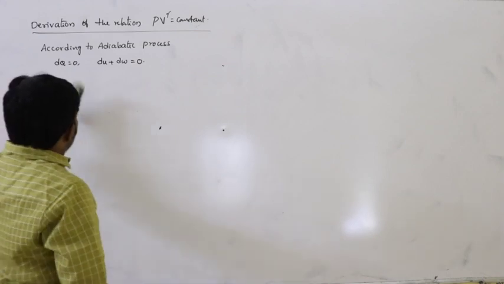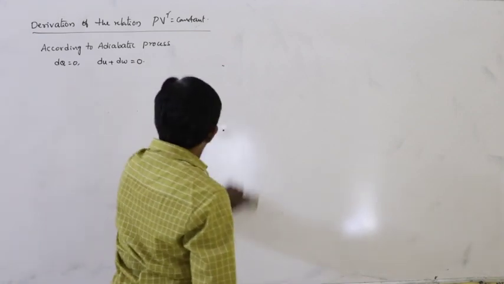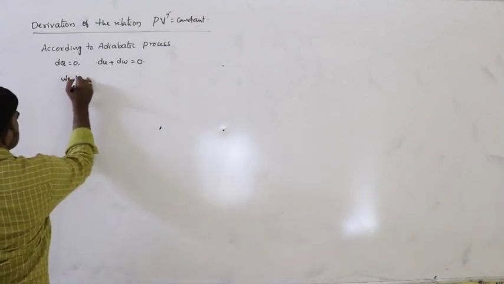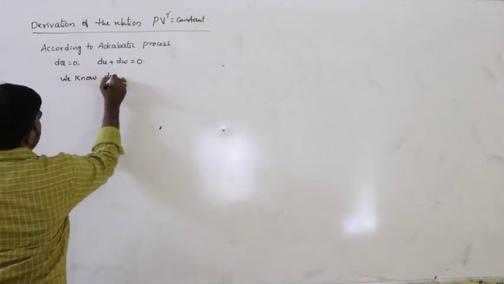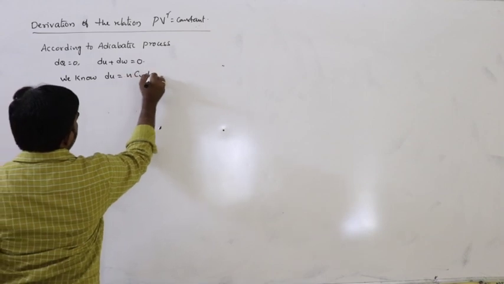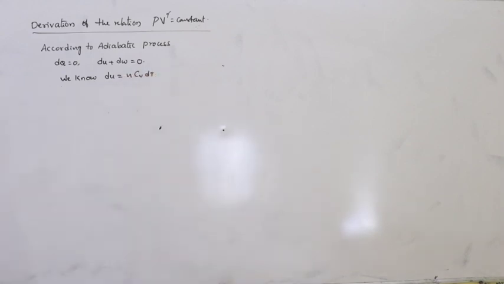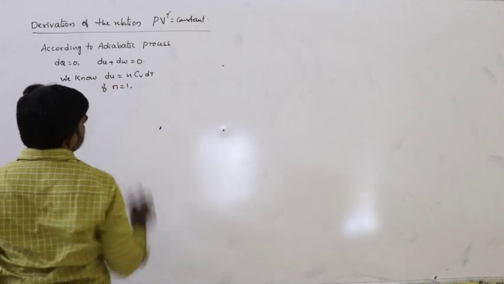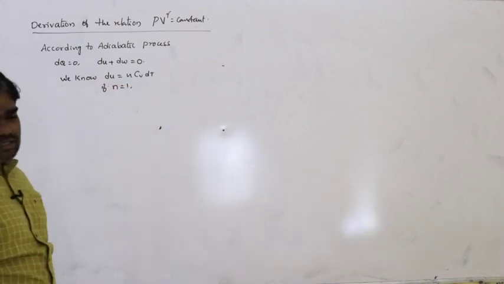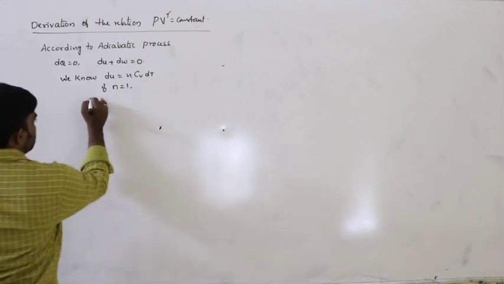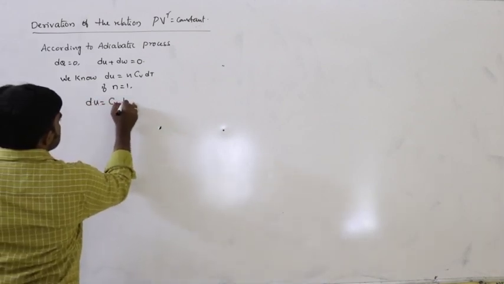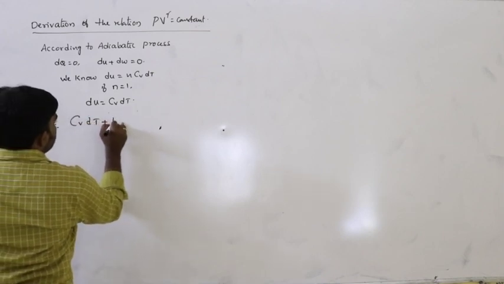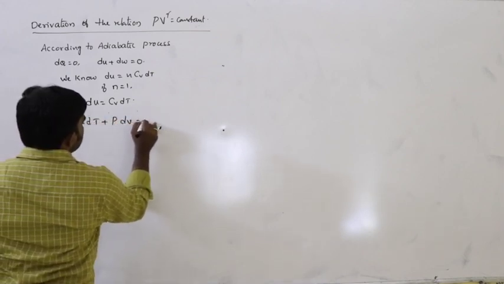And we know dU is equal to nCv dT. But if the number of moles of the gas is equal to 1, then dU can be written as Cv dT. So therefore we can write Cv dT plus dW, which can be written as P dV.